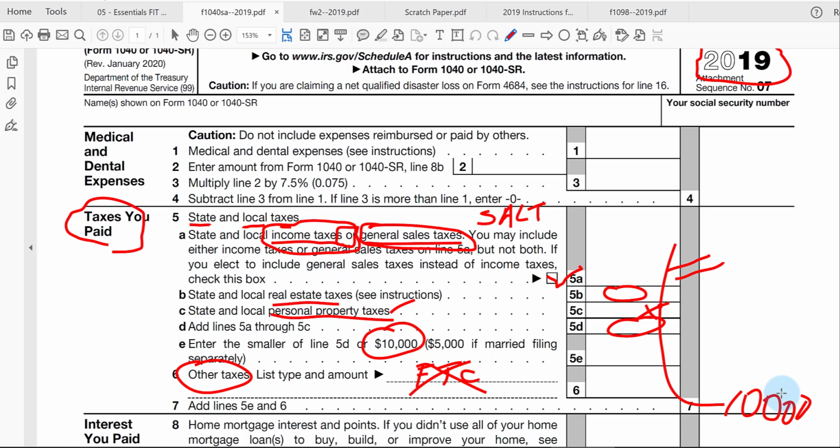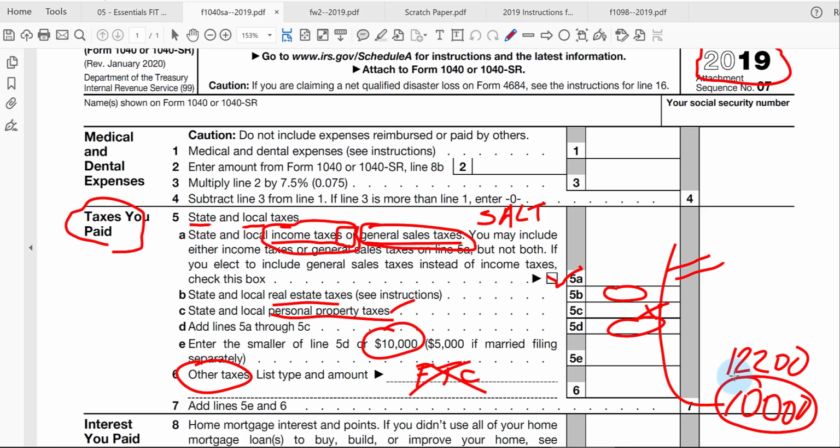And if this is the only itemized deduction you have for the year, probably you're not going to itemize because remember, we take the larger of the itemized deductions or standard deduction. In the case of a single filing status for the year 2019, the standard deduction was $12,200, bigger than the $10,000 limit we have here.